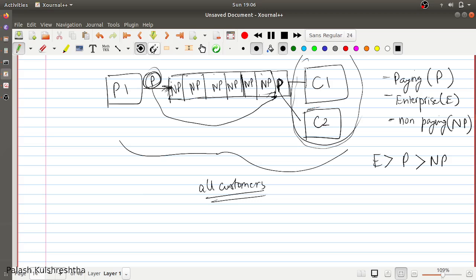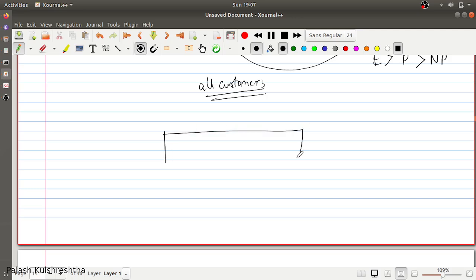Now, if we again face a similar situation in which an enterprise customer wants to get something done, you can put this message even at the start of the queue. So you are providing different priority levels to your messages, and according to the priority, your messages are going to be picked by your consumers. So at the start of the queue, this is enterprise, this is enterprise, this is paying, this is non-paying, this is non-paying, this is non-paying, and this is non-paying.